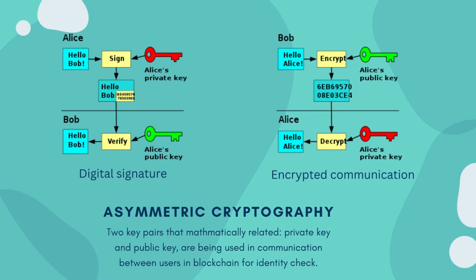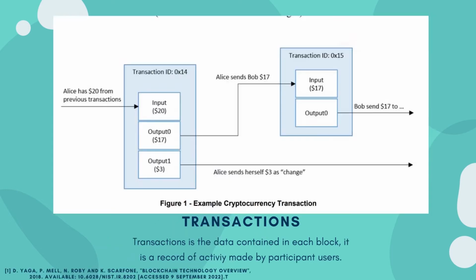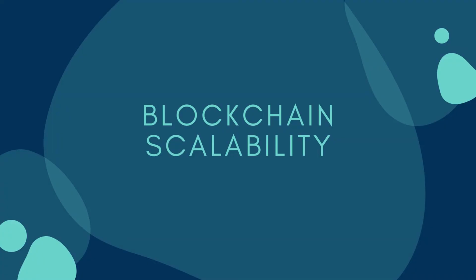The record of their transaction will be shown on the block also. Transaction records are made publicly available to participants in the chain. In this diagram, Alice sent $17 to Bob, and she only has $3 remaining in her wallet. This record is visible to everyone, so if Alice wants to make a transaction with Harry, and says that she has $20 in her wallet, it is very easy for Harry to check the transaction record and find that Alice is lying. Next, we'll discuss another element of the trilemma, scalability.